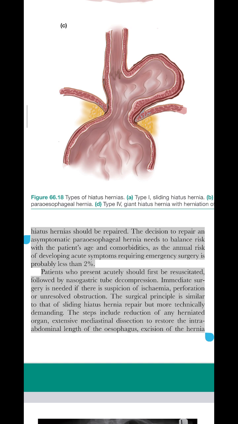The surgical principle is similar to that of sliding hiatus hernia repair but more technically demanding.